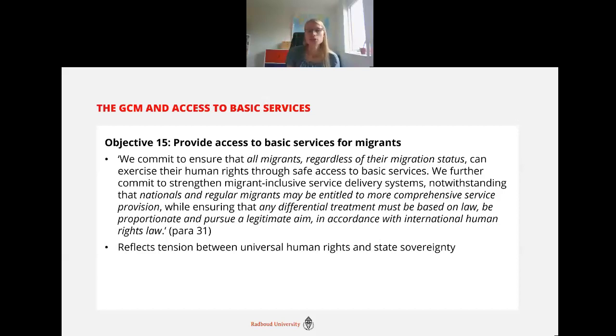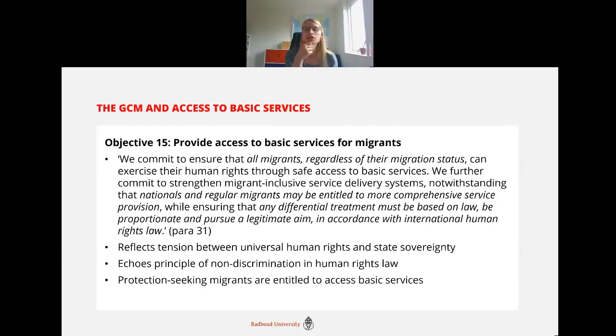And the last part, which refers to any differential treatment, which must be based on law, be proportionate, and pursue a legitimate aim in accordance with international human rights law, really echoes the language of non-discrimination as it has been developed in human rights law. And so really, if we look at protection-seeking migrants and their access to basic services, the basic point is that they are entitled to access basic services.